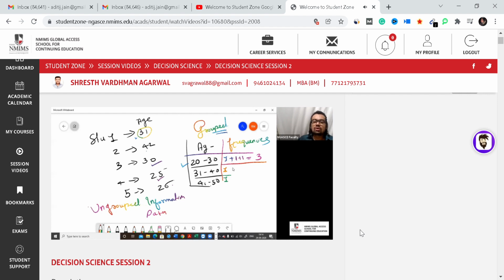So what is the advantage of this transformation of ungrouped to grouped data? You can reduce the dimension. When I say dimension: row 1, row 2, row 3, column 1, column 2. 6 observations can be presented in 3 rows and 2 columns.